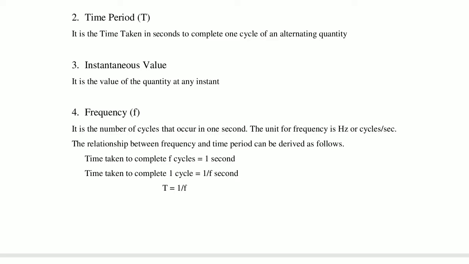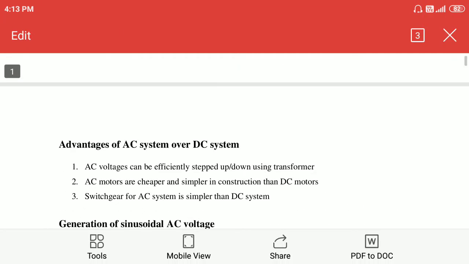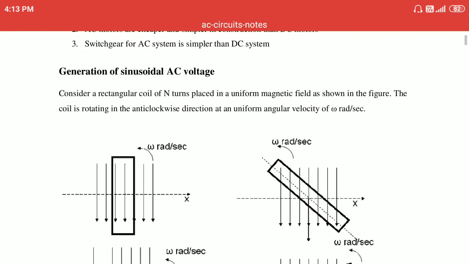The instantaneous value, for example, is V equal to Vm sin omega t, and the instantaneous value units are volts. In the case of current, i is equal to Im sin omega t. So in these equations we can identify the units. Now, the advantages of the AC system: it is efficient, cheaper and better. So we go for this one.